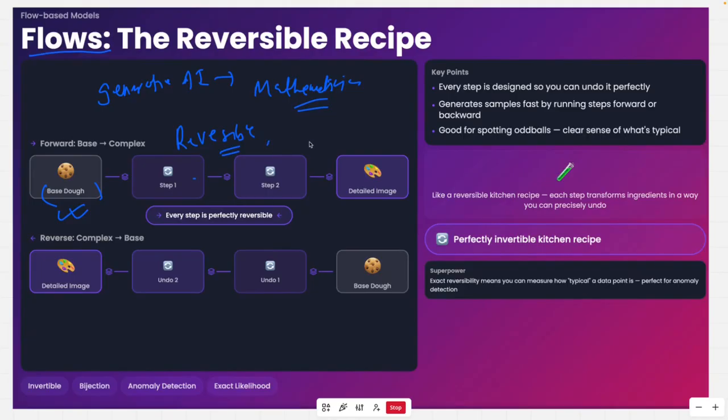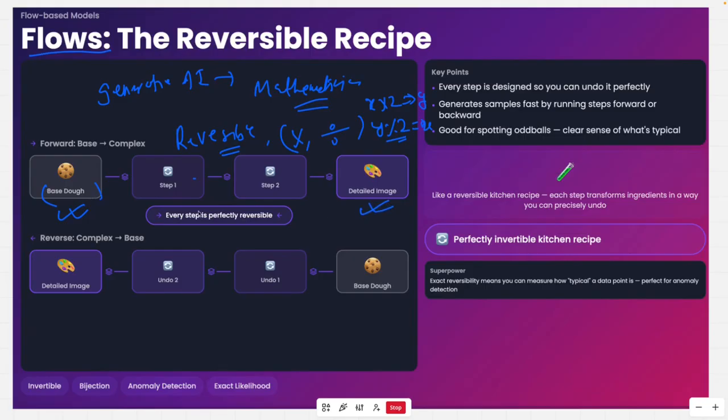For example, think of division and multiplication: they are reverse functions of each other, right? So let's say if I multiply x with 2 and we get y, then if I divide y by 2, we get x. So every transformation should be reversible, and by doing that, it takes a base thing and creates